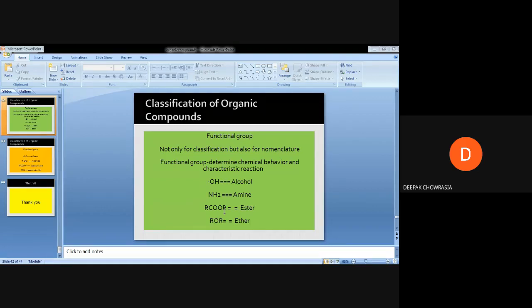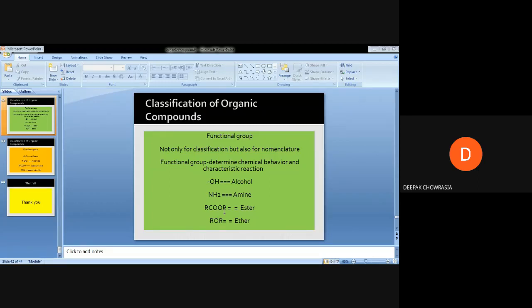The primary functionalities not only affect the chemical behavior of organic molecules, but they also define which characteristic reaction pathway that particular molecule has to follow.